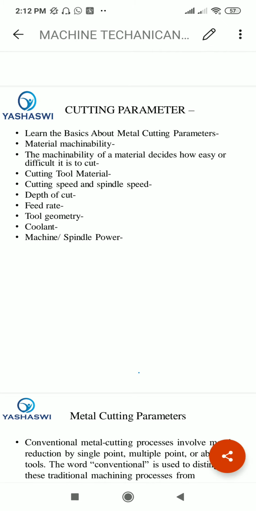Also cutting speed and spindle speed, depth of cut, feed rate, and cutting tool material. Which types of materials are used in cutting tools? Basically, cemented carbide cutting tools, boron nitride cutting tools, or high speed steel, as per the operation of manufacturing a product or cutting a material.